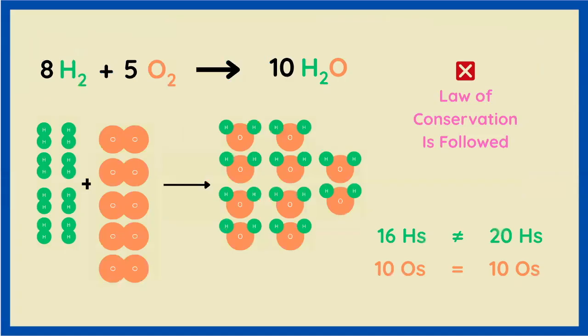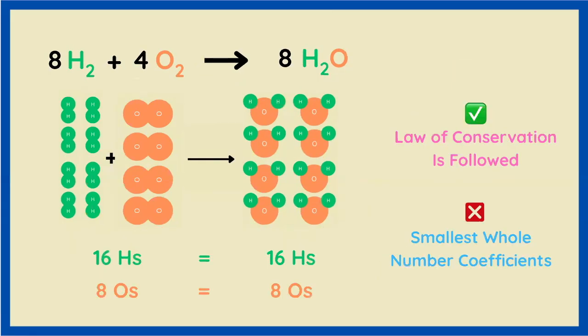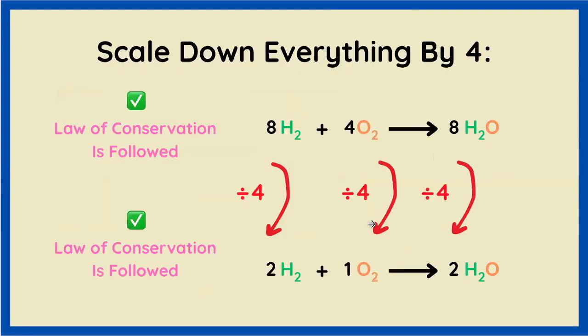An example of a Nevada equation is one where we don't have conservation in the first place. As with this particular combination of coefficients, 8, 5, and 10, we can't possibly have a correctly balanced chemical equation if we don't follow the law of conservation. But now we've crossed into California where we follow the law of conservation, but we're still not in San Diego yet. Right now we're in Sacramento where we don't have the smallest whole number coefficients. So to get to San Diego, we move within California. We reduce the coefficients down to their smallest whole number coefficients while retaining the law of conservation because 8, 4, and 8 are all divisible by 4.